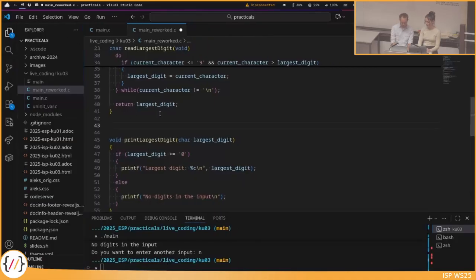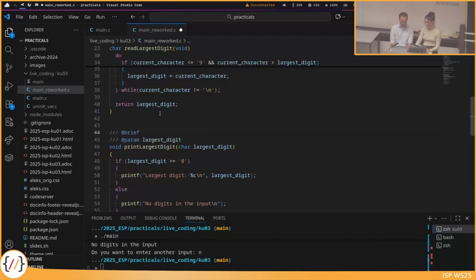Or do we have an autocompletion here? If you do it in the line before the function. Okay. And then 3 slashes, I think. Yeah. So I just typed 3 slashes here and I already got some template for that. Then we have this brief. So here we can write what the function does.